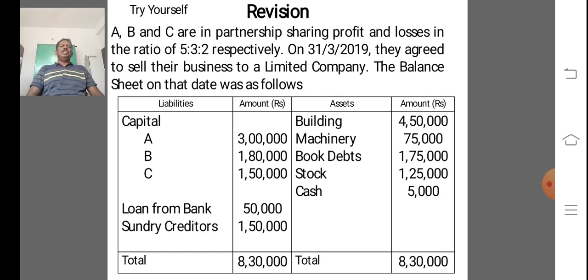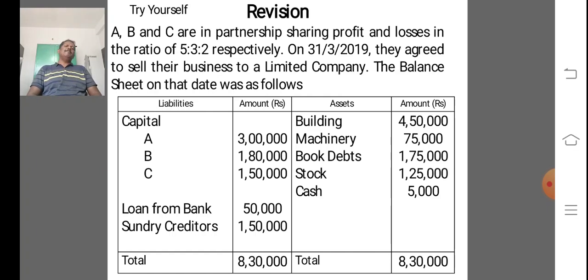The balance sheet on that date was as follows. On the liability side, the capital of A, B, C is given: A 3 lakh, B 1,80,000, C 1,50,000, loan from bank 50,000, and sundry creditors 1,50,000, total 8,30,000.